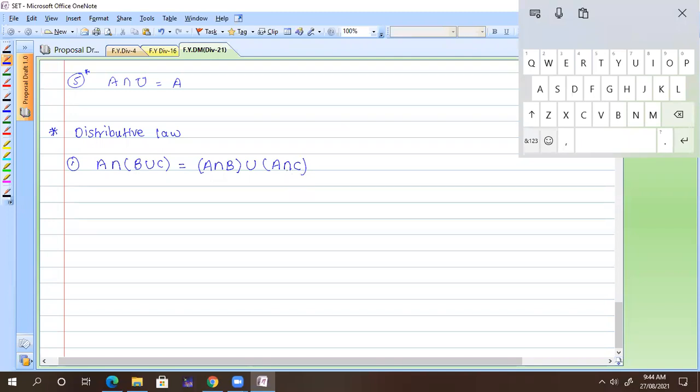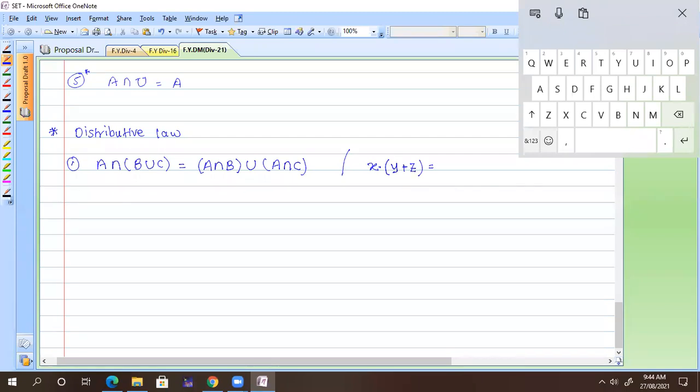Now, if I talk in terms of numbers, whatever concept we are using here for union and intersection, we already use in terms of numbers. Suppose I have x into (y plus z), where into is just like intersection.